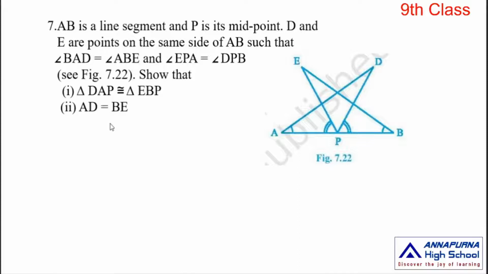AB is a line segment and P its midpoint. P is the midpoint of the line segment AB. D and E are points on the side of AB such that angle BAD is equal to angle ABE.